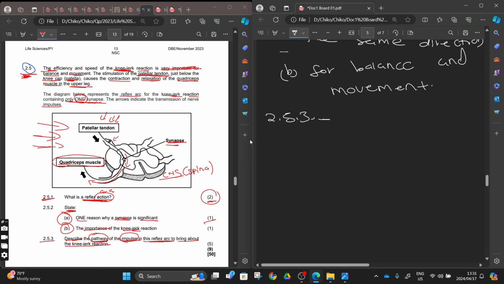Describe the pathway. The stimuli will be detected by the patellar tendon, right? You say the stimuli, since they want the pathway. You can start there: the patellar tendon will get stimulated and then convert the stimuli to the impulse, right? Then from there, the impulse will move. The impulse will be transmitted